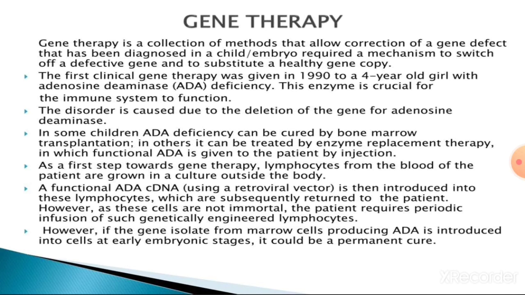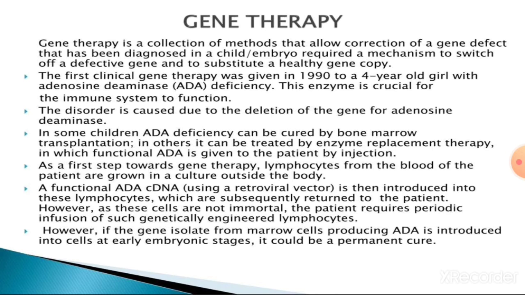As the first step towards gene therapy, lymphocytes from the blood of the patient are grown in culture outside the body. A functional ADA cDNA, using a retroviral vector, is then introduced into these lymphocytes, which are subsequently returned to the patient.